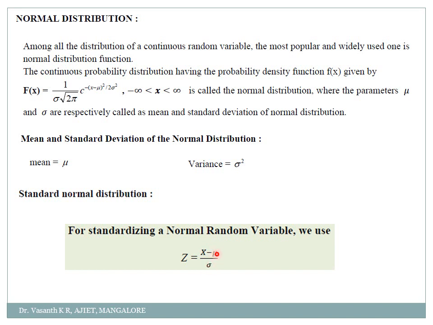What is mu? Mu is the mean, and sigma is the standard deviation. If you just remember this much, it is more than enough. Any problem we can solve very easily. Z is equal to x minus mu by sigma. Clear? Okay.